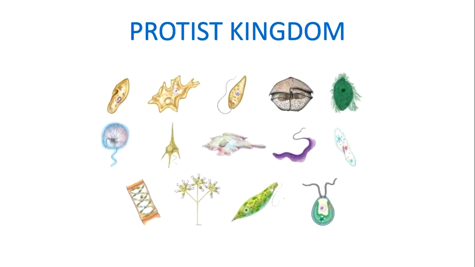Now we will talk about the Protist Kingdom. Protists are unicellular or multicellular organisms that either make their own food or eat other organisms. Protists are quite a bit bigger than bacteria cells. For example, 100 or even 1,000 bacteria cells might fit into a typical protist.